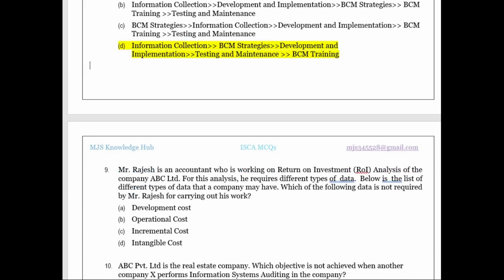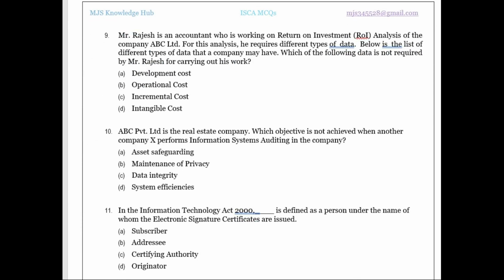Okay, let's go, next one. Mr. Rajesh is an accountant who is working on return on investment. Return on investment is available in chapter number 5, the role of accountant in system development process. So Mr. Rajesh is an accountant who is working on return on investment analysis of the company ABC Limited.